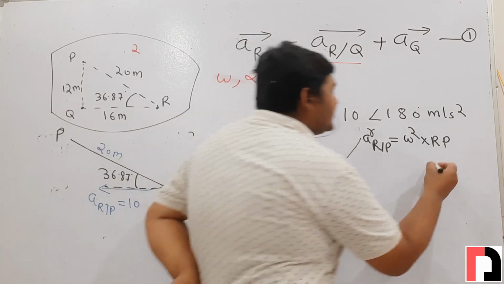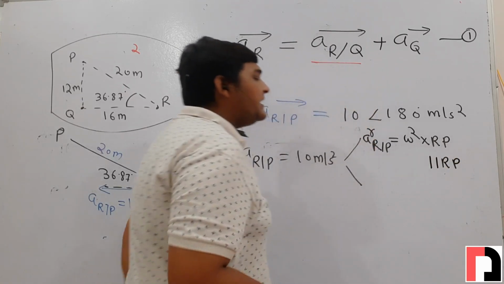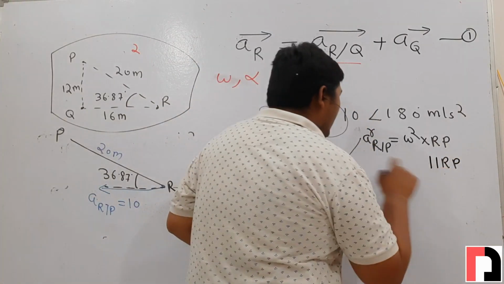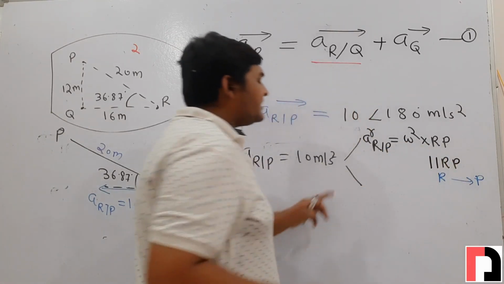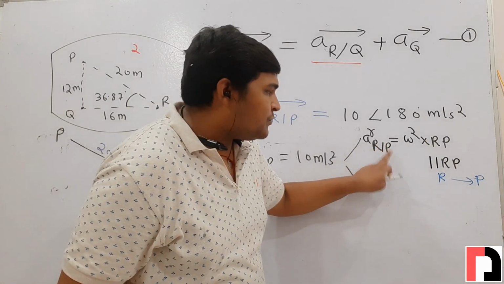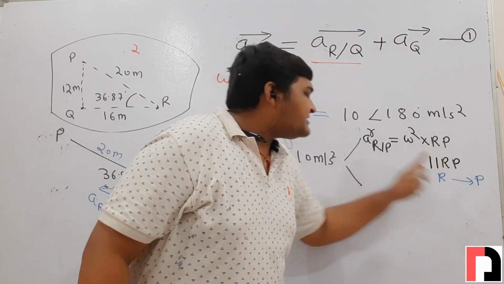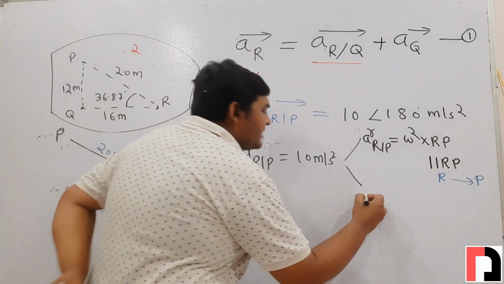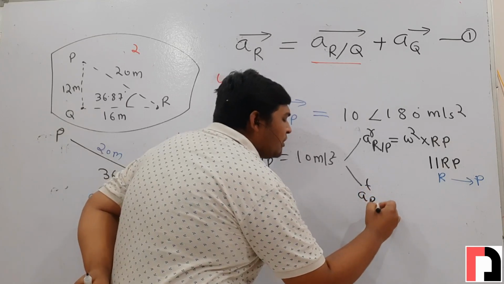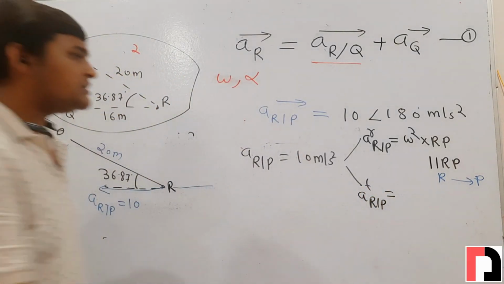And what will be its direction? It will always be parallel to RP and its sense will always be towards P from R. And its second component will be tangential acceleration of R with respect to P. What is the formula of tangential acceleration of R with respect to P?